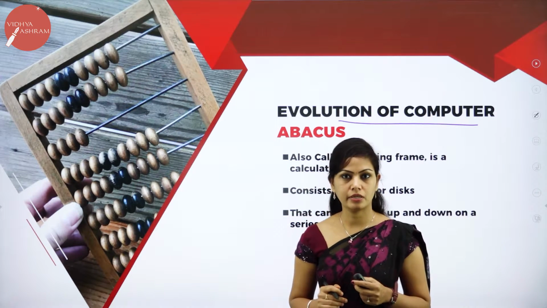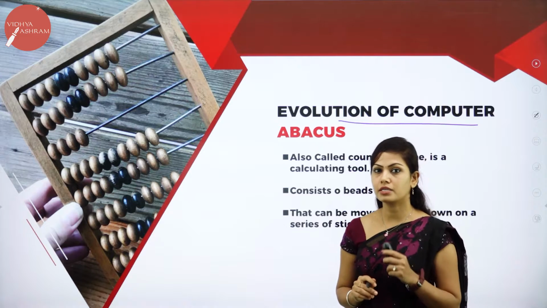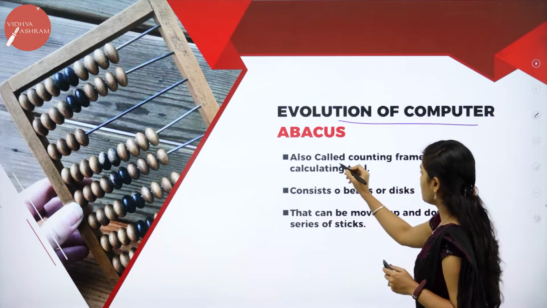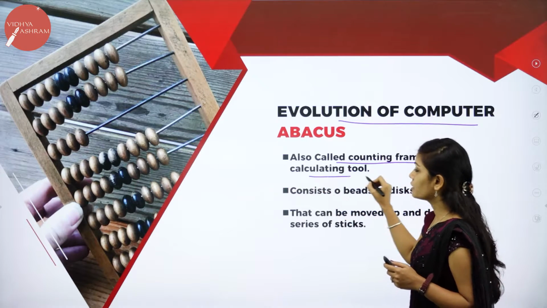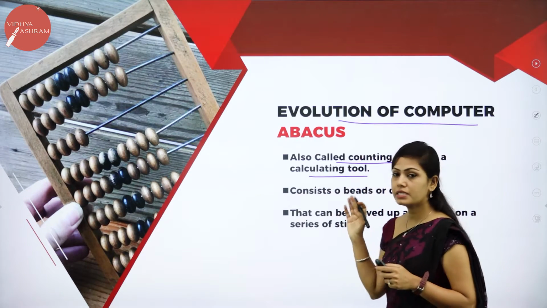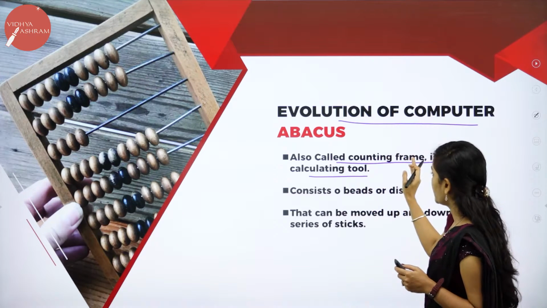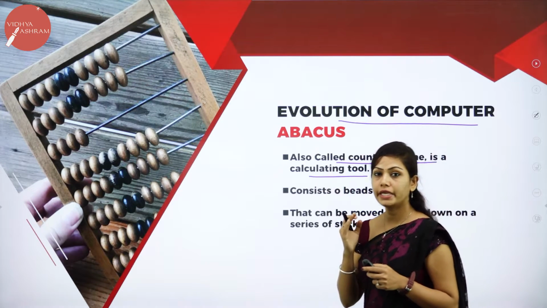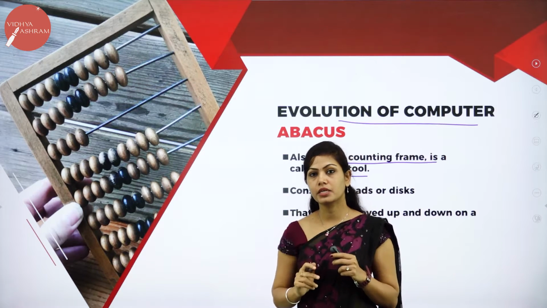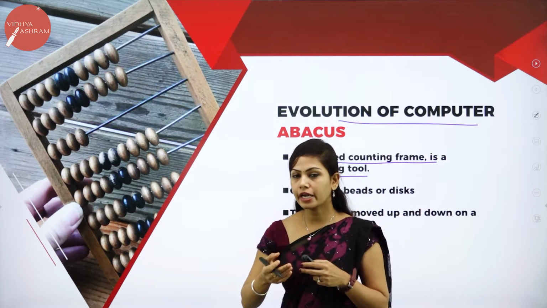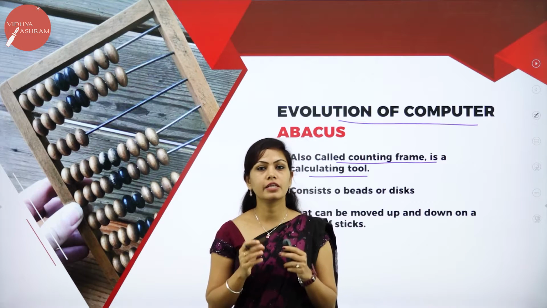First, they introduced the abacus. So, what is the abacus? The abacus is also called a counting frame, a calculating tool. The first counting device was the abacus. Approximately 4000 years ago, the Chinese invented the abacus.